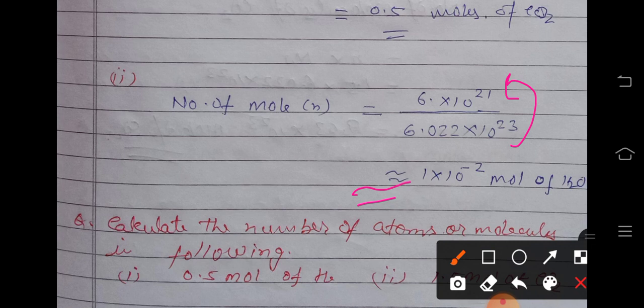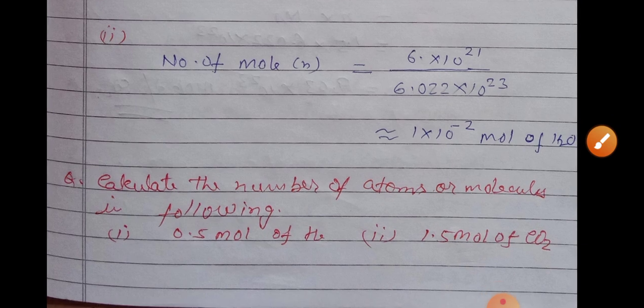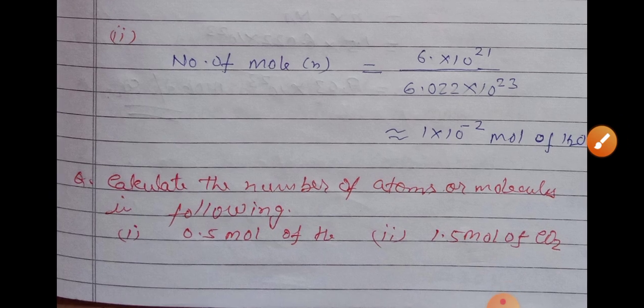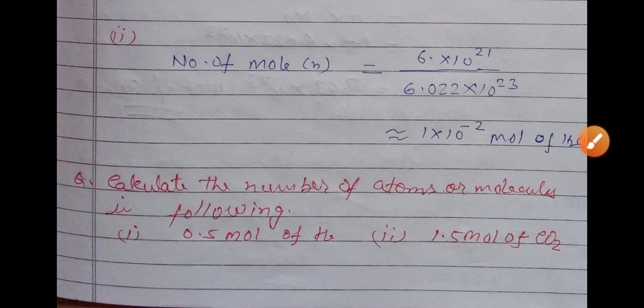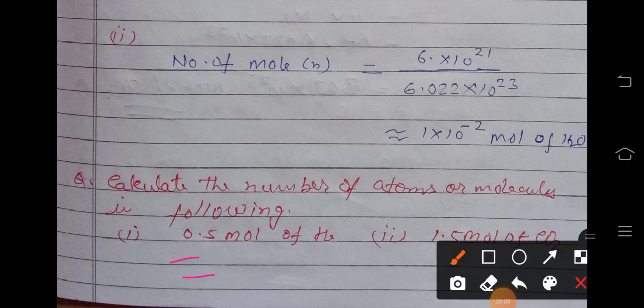Okay. Similarly, next question: calculate the number of atoms or molecules in the following: 0.5 mole of helium, 1.5 mole of CO2. Now here we calculate the number of atoms or molecules. We know number of atoms or molecules equal to n into Na.